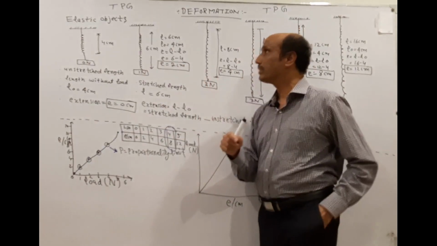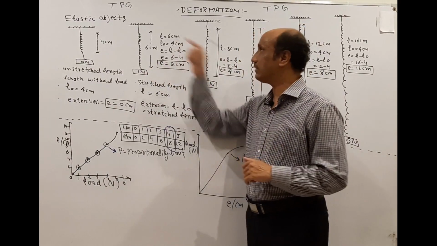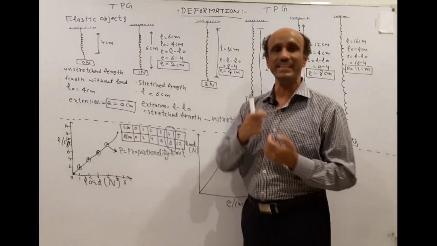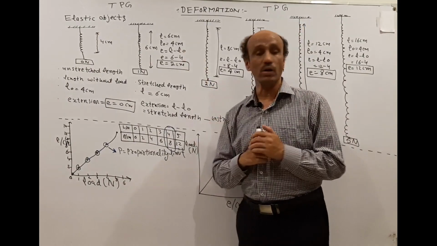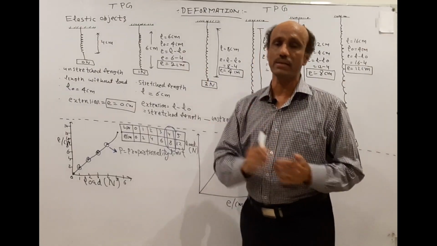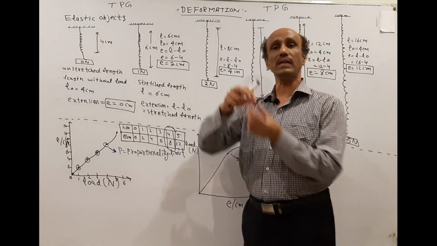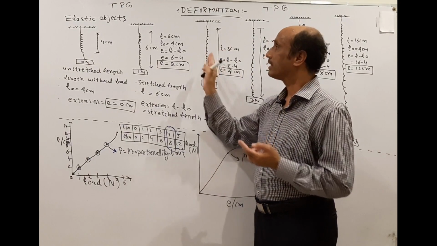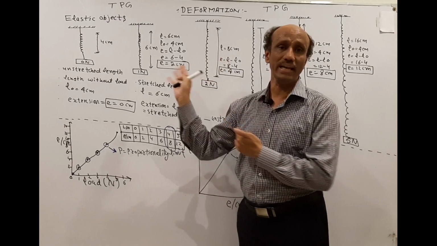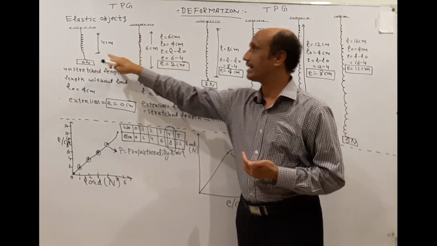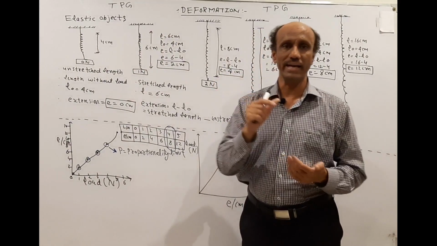In diagram number 2, after applying a load of 1 Newton, you can see that the length has increased from 4 centimeter to 6 centimeter. The 4 centimeter was called the unstretched length, but the 6 centimeter is called the stretched length. Now there is some change in length between diagram number 1 and diagram number 2. That change in length is called the extension.